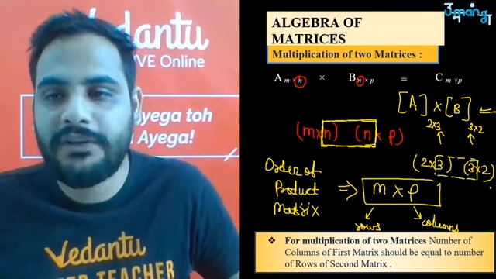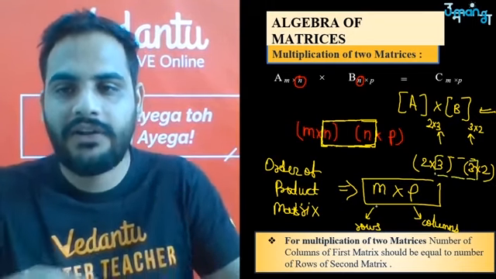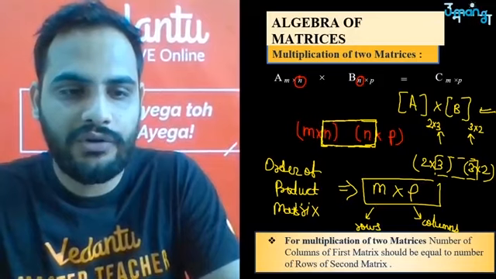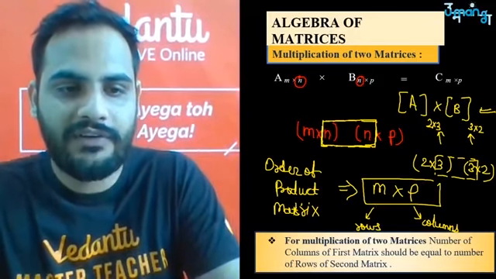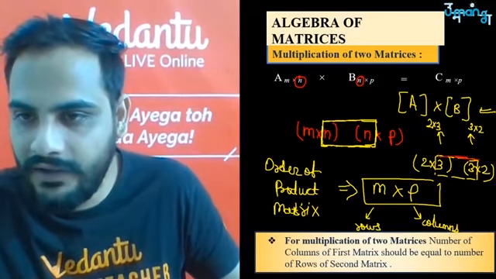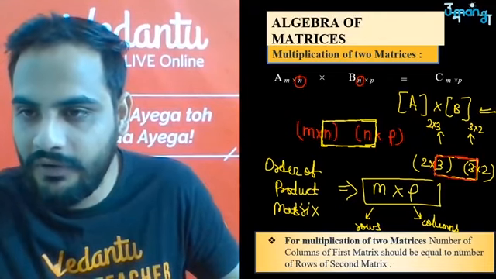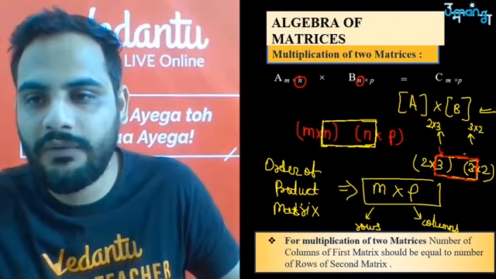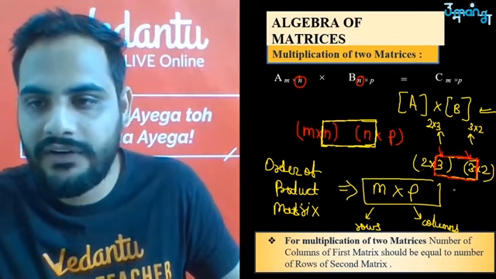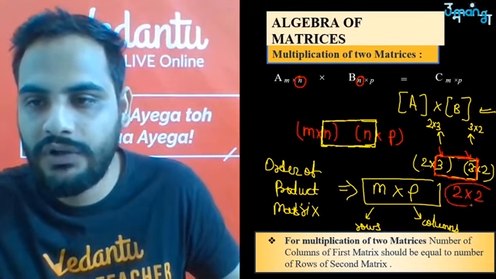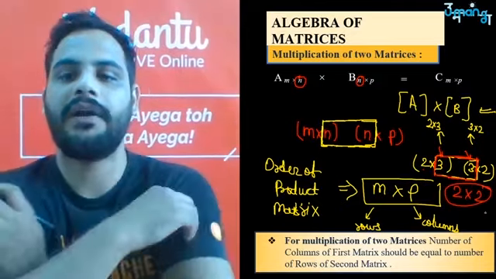And if I ask you what will be the order of the resultant matrix, so what is left? You are left with 2 and 2 on both the sides, right? 2 2 बच रहा है. Okay, if I say yes sir, multiplication can happen because number of columns in the first one is equal to number of rows of the second one, so resultant will be the remaining part, 2 into 2. This will be the order for the product matrix.